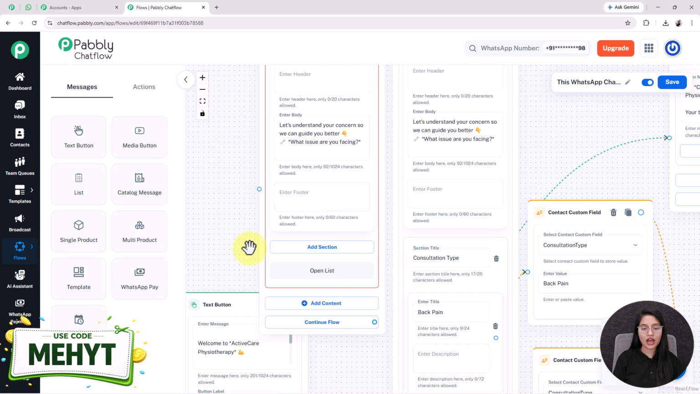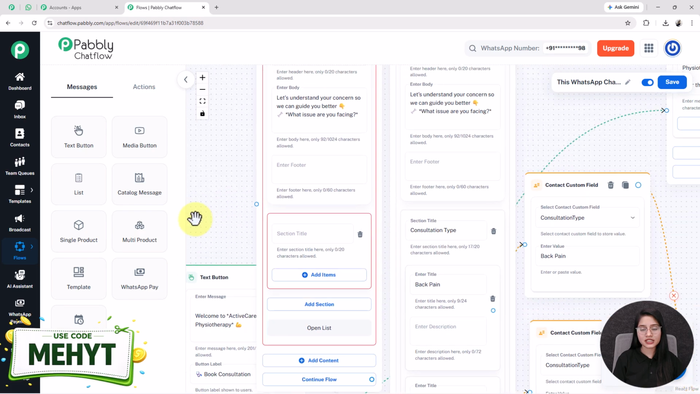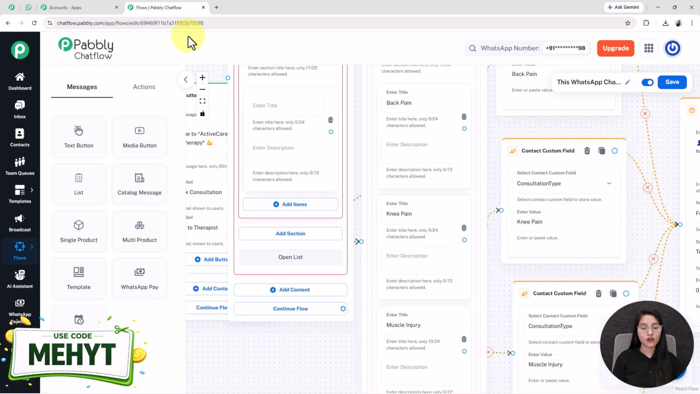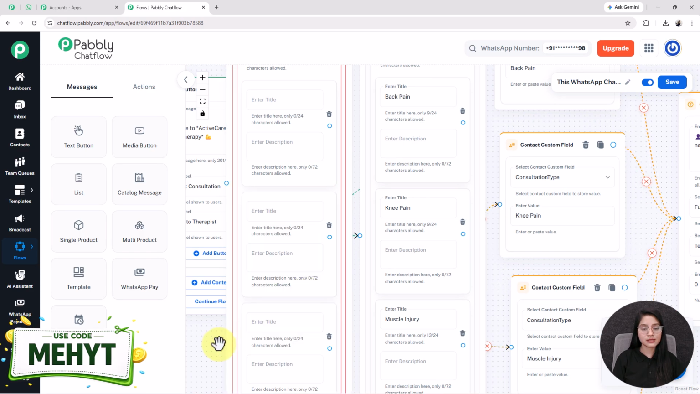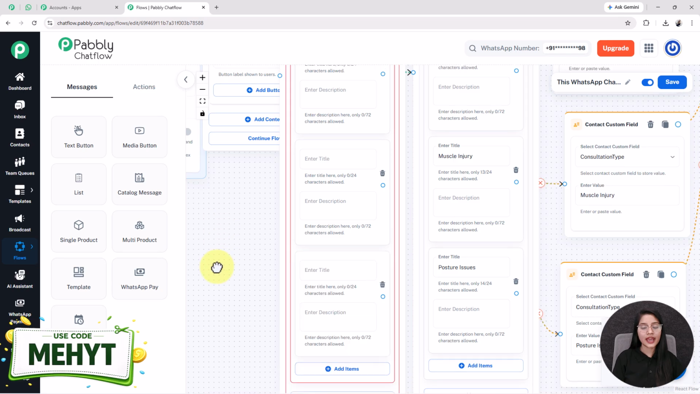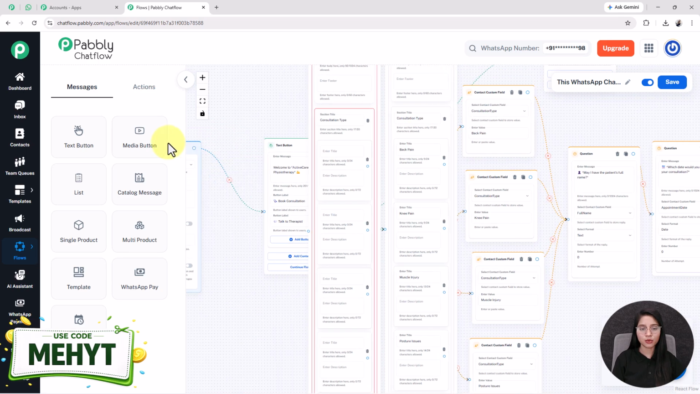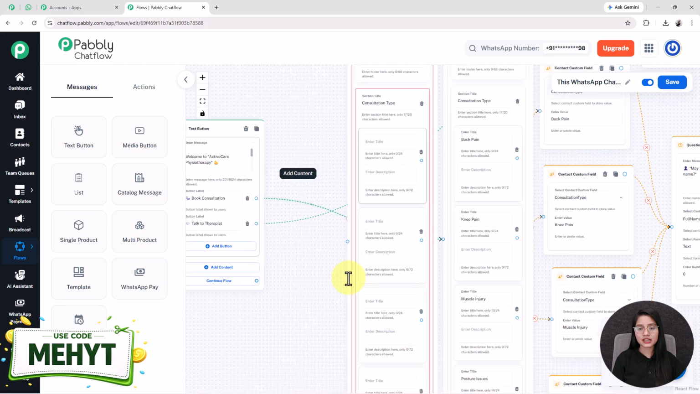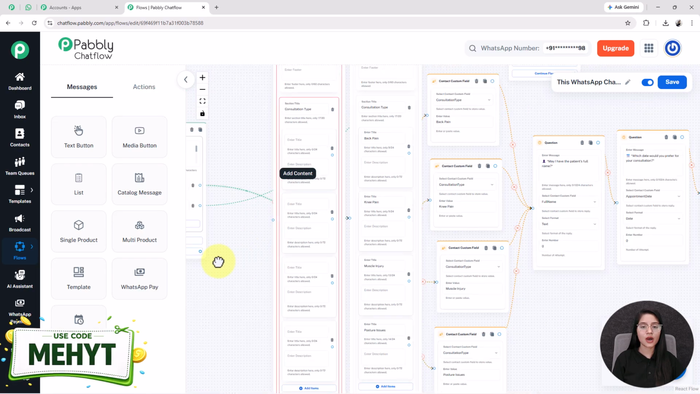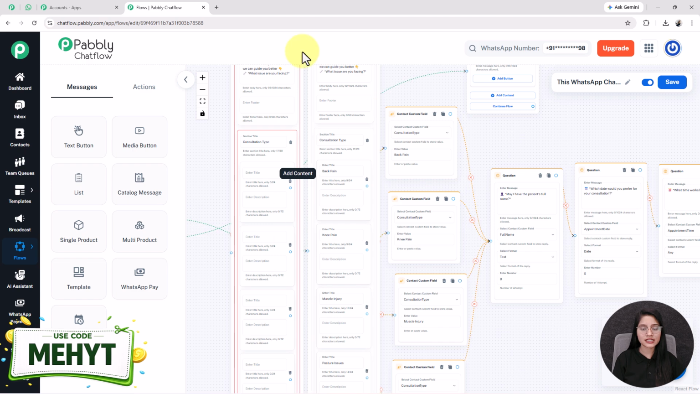Moving forward, you have to click on this add section button, give a section title. After that, for adding list of types of options, you have to click on this plus add items button. Here I have added only 4 types of consultation, but you can add more. The process of adding items in the list will be the same. So this is how easily you can customize this type of message.